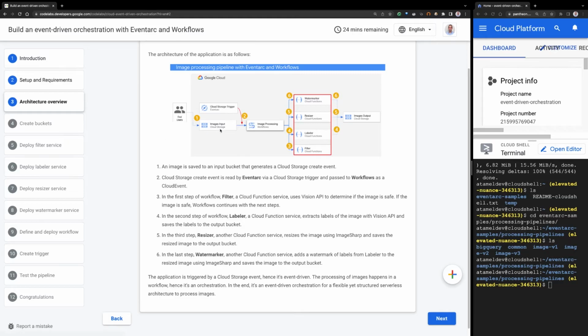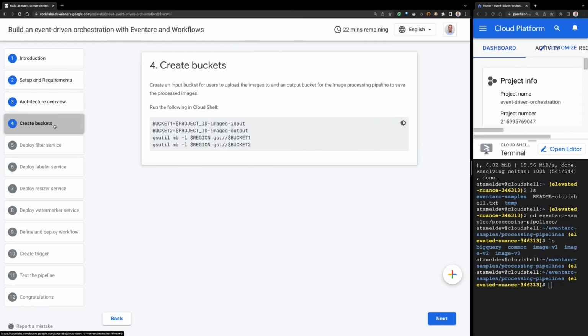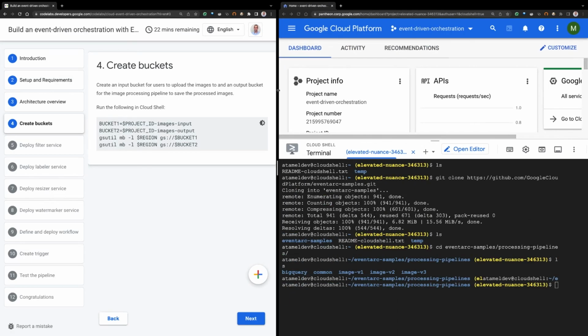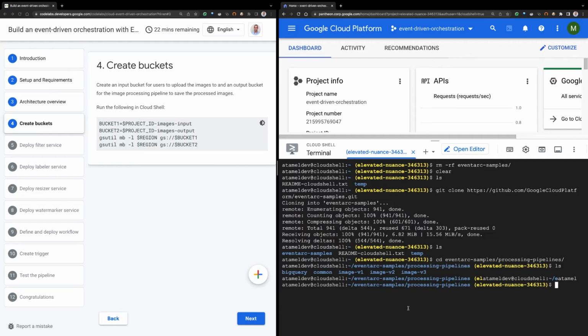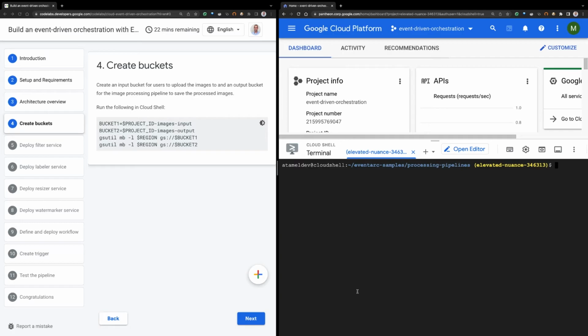All right, and as you see, we have the input bucket and the output bucket. So the next step, step 4, is actually creating these buckets. So let's do that. Let's create these buckets before we do anything else. So I'll just switch back to our Cloud Shell. Let's do a clear. And I will just copy and paste this code.